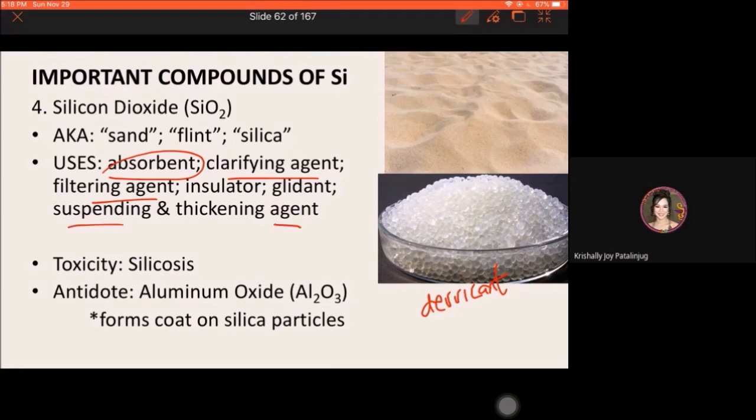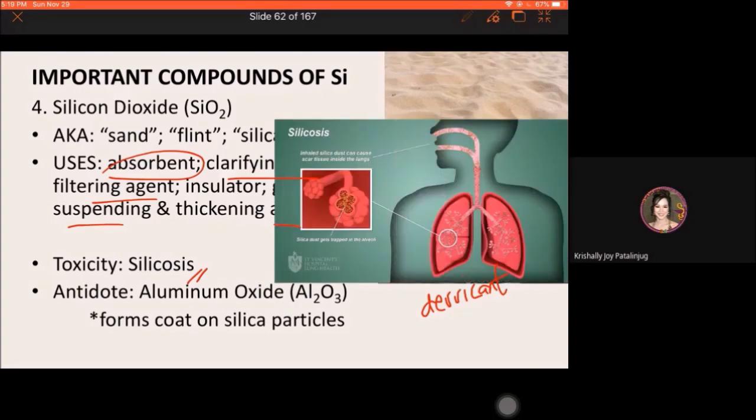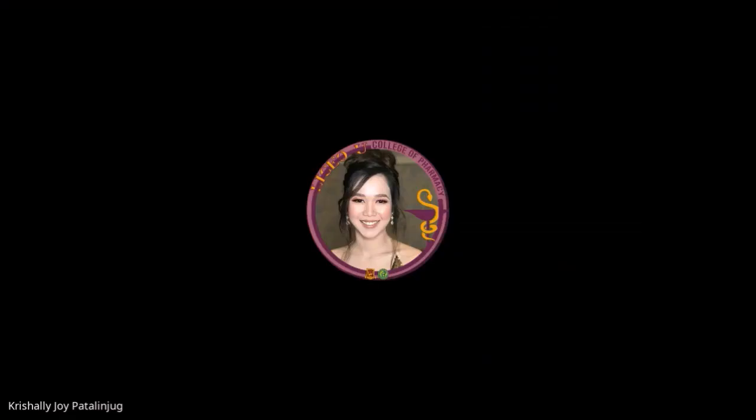Okay. Now, for the toxicity of silicon dioxide, there is actually an occurrence of toxicity, and this is known as silicosis. Silicosis is a respiratory disease, particularly affecting the upper respiratory system.